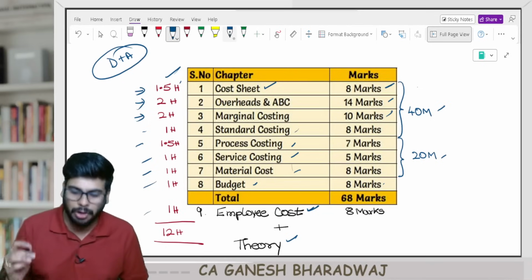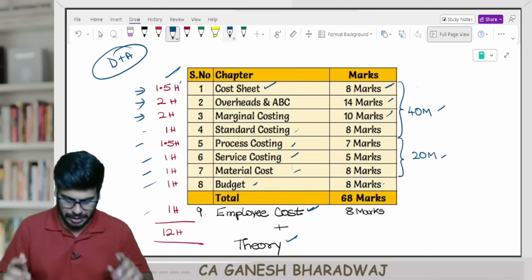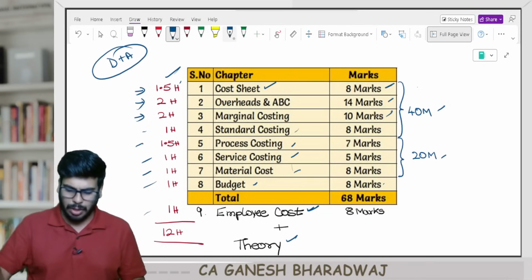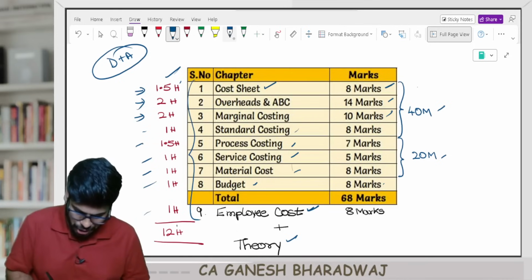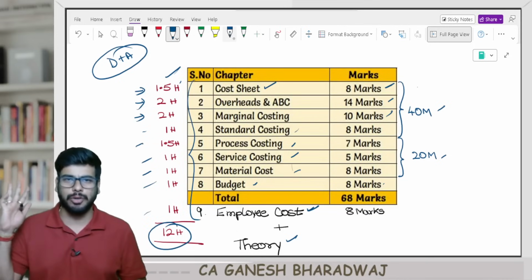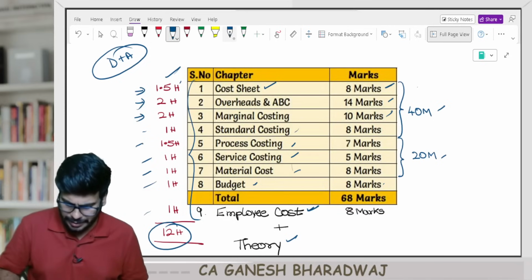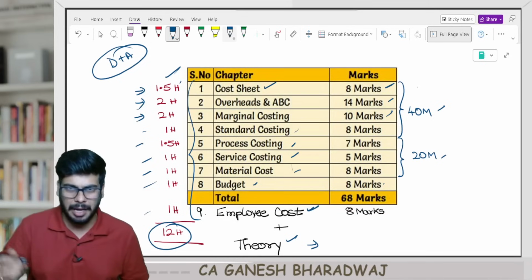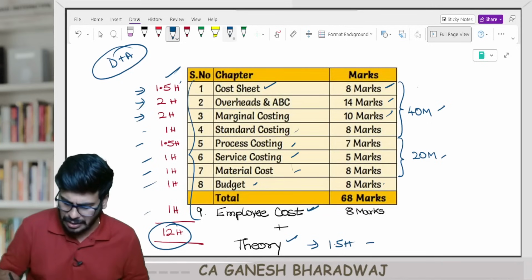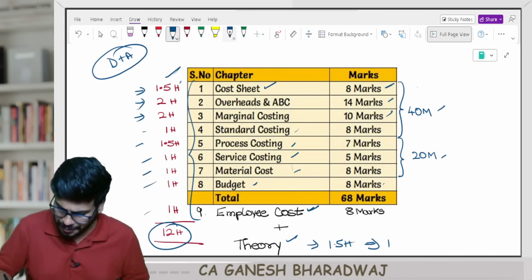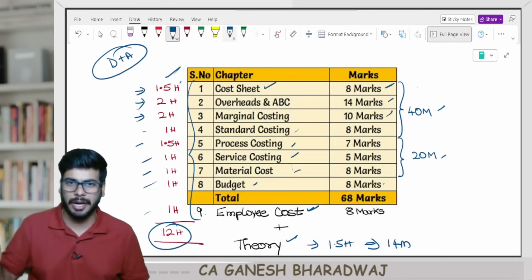And even your employee cost, you can take about 1 hour. Guys, overall, to cover this area, these 9 areas, 9 chapters which I've mentioned here, overall, it will take about 12 hours. Plus theory, I will be uploading a theory marathon video for approximately 1.5 hours. This carries a weightage of solid about 14 marks in your exam.